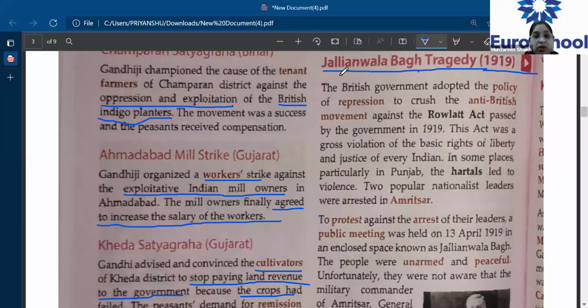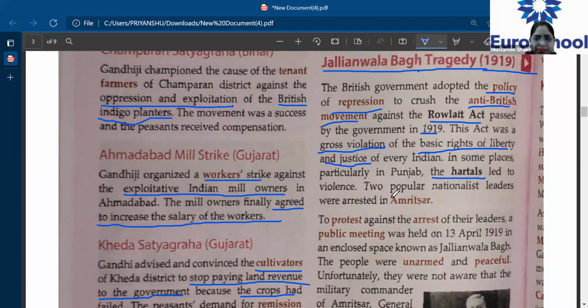The British government adopted the policy of repression to crush the anti-British movement against the Rowlatt Act passed by the government in 1919. This act was a gross violation of the basic rights of liberty and justice of every Indian. In places, particularly in Punjab, the hartals led to violence. Two popular nationalist leaders were arrested in Amritsar.